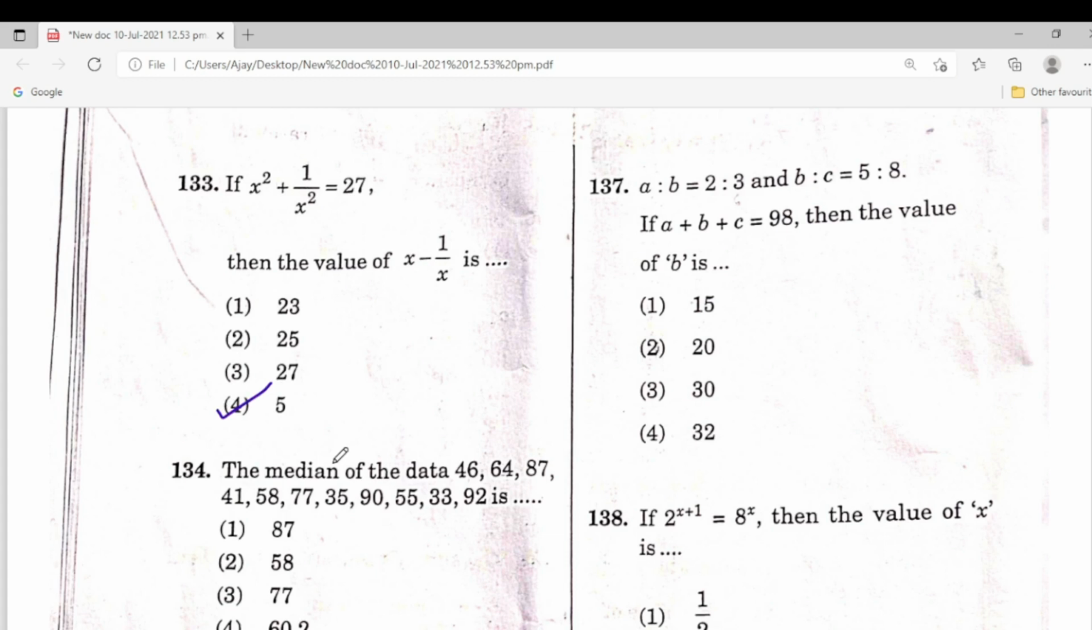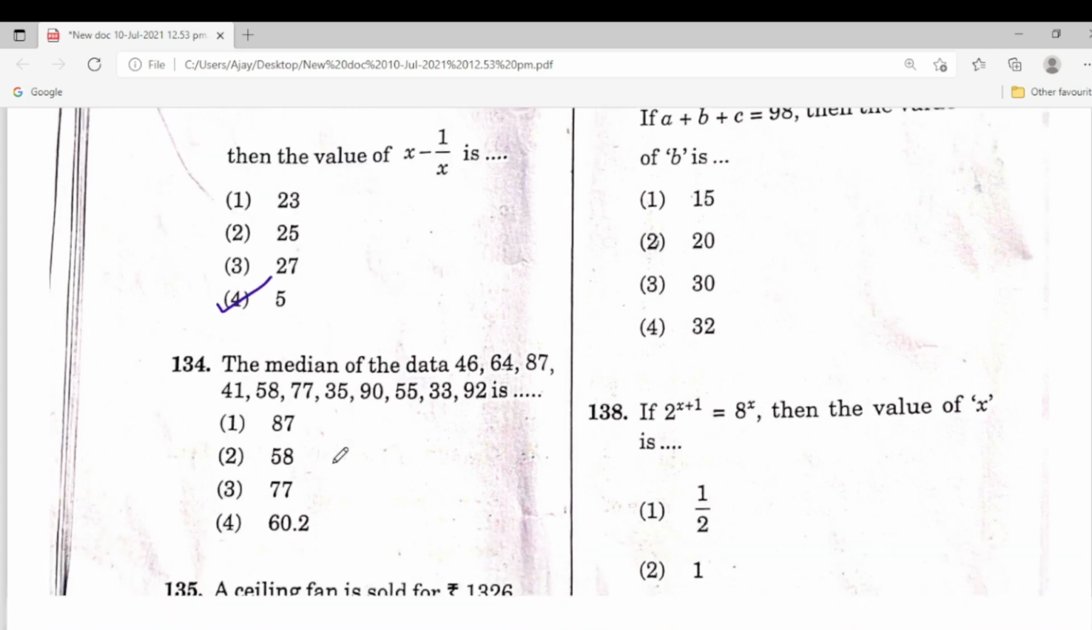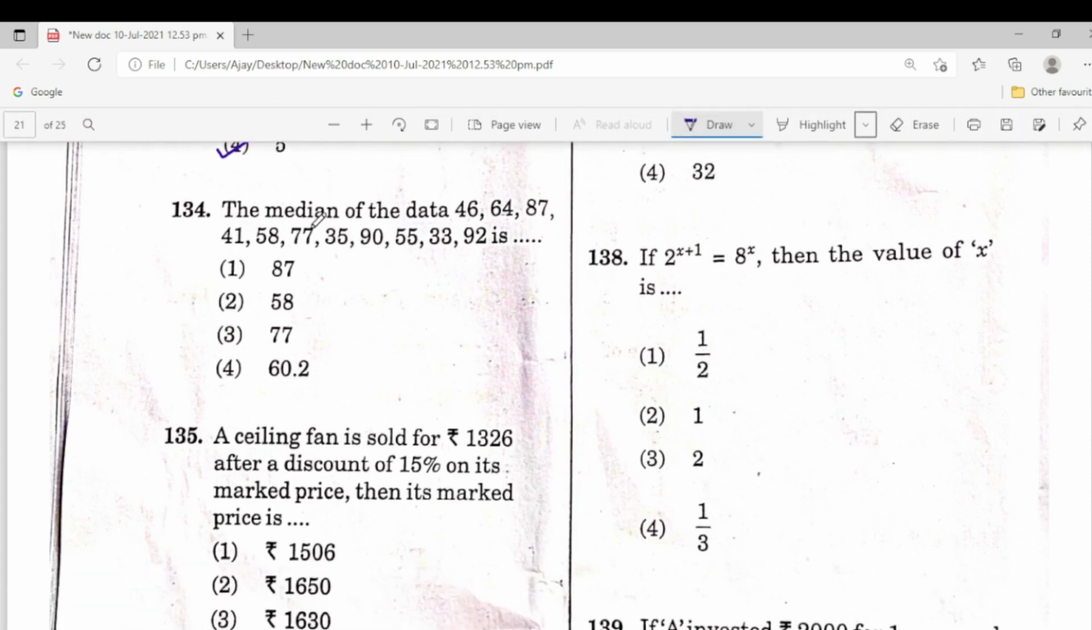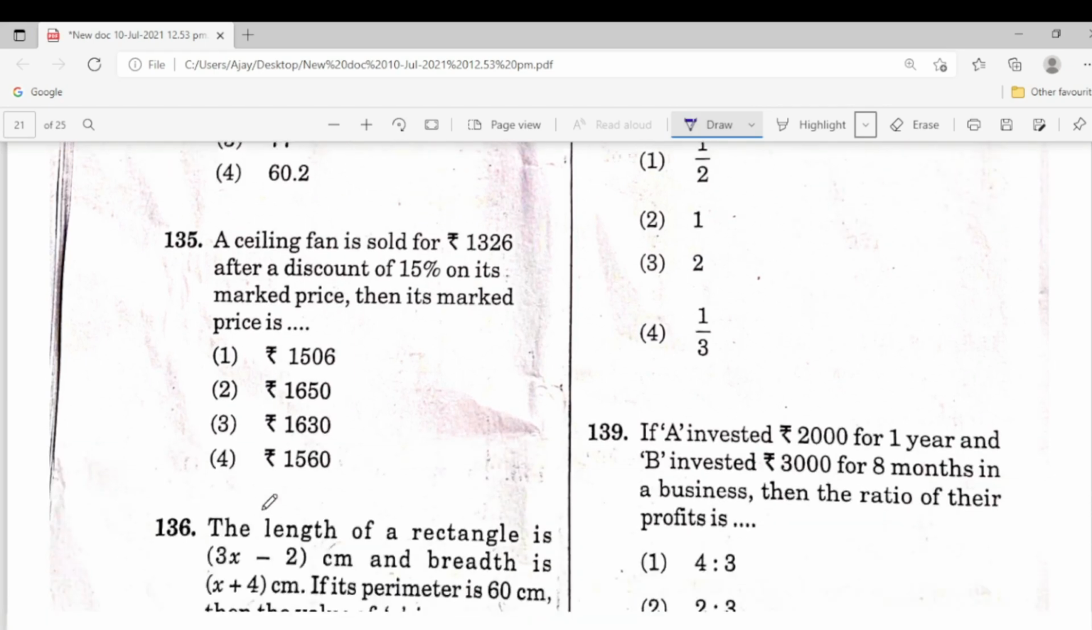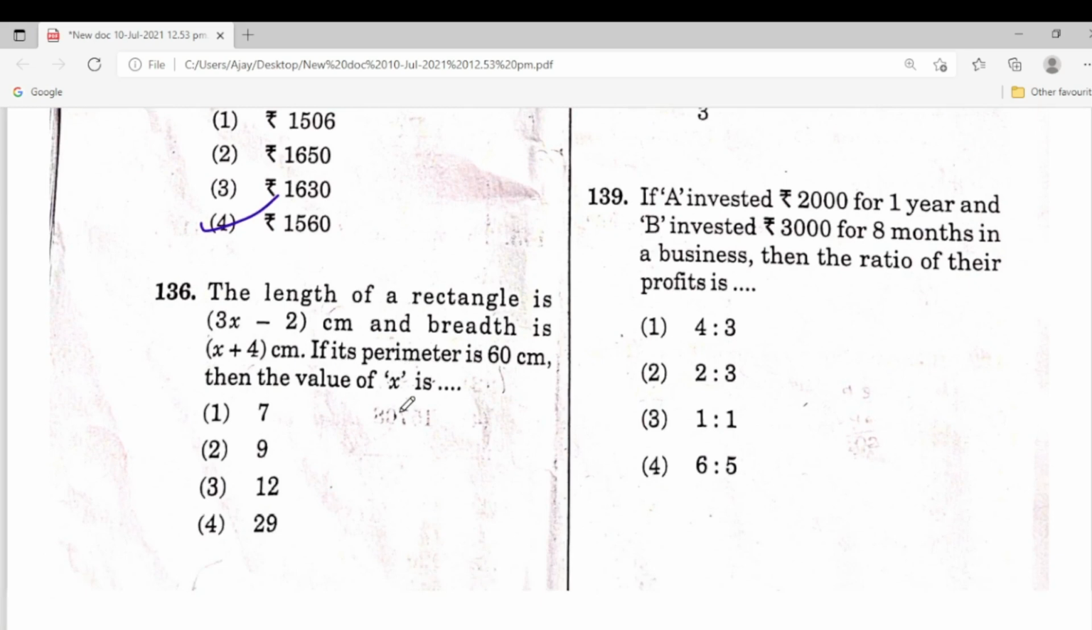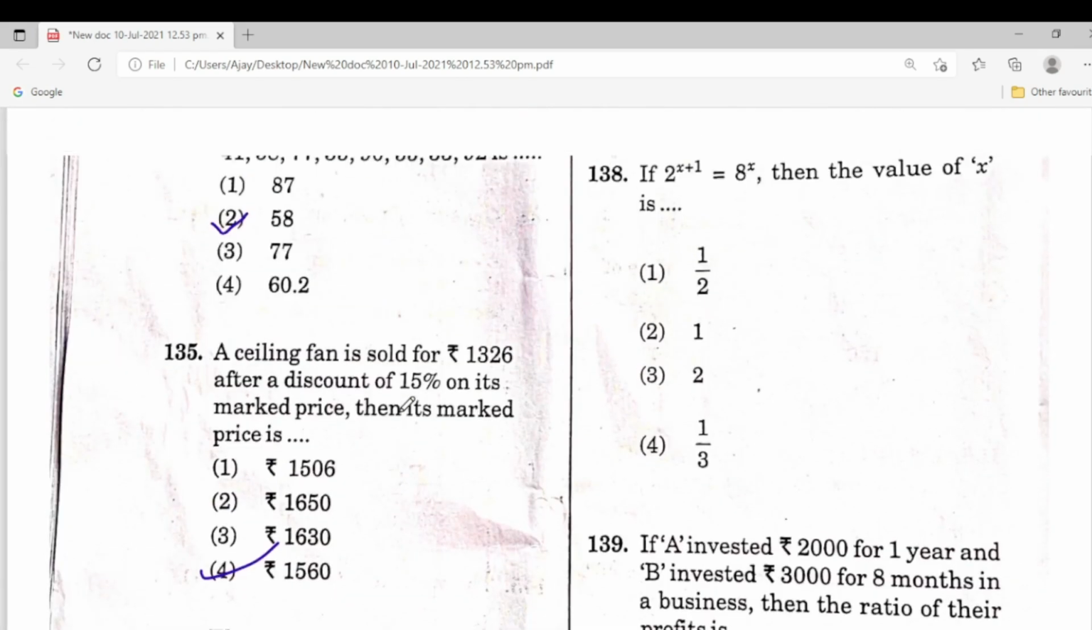Next one, x minus 1 by x is equal to? So next one, median. Median means middle. So you change all of these to ascending order, which is the median. The second one is the median. Next one, 135. This is the 136. 136 problem.